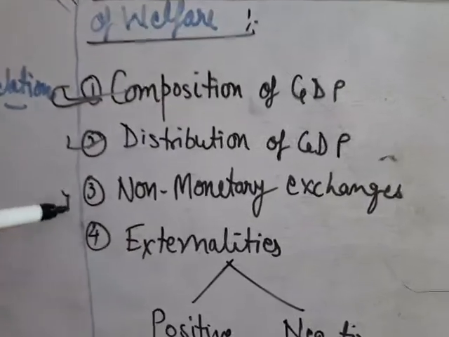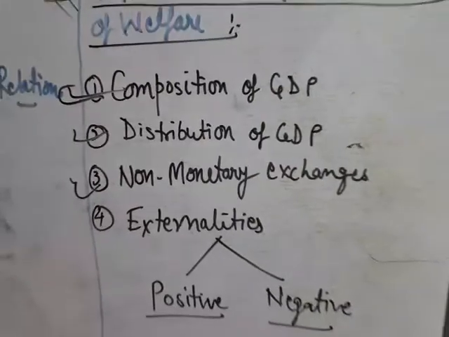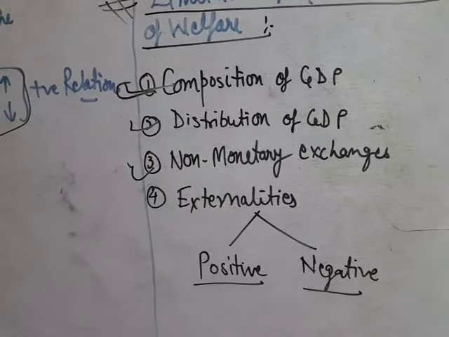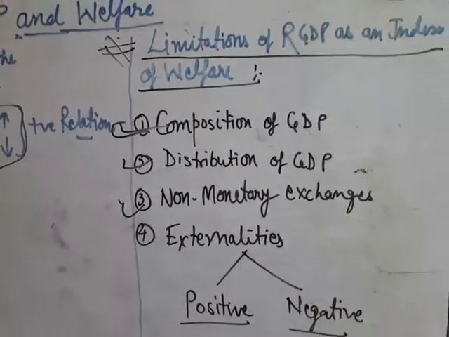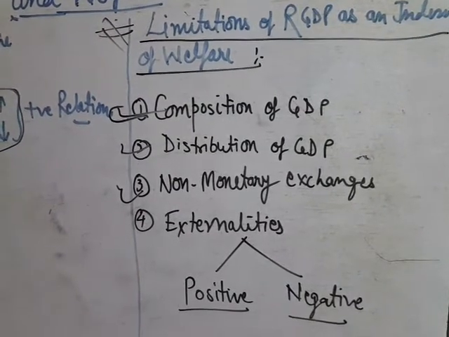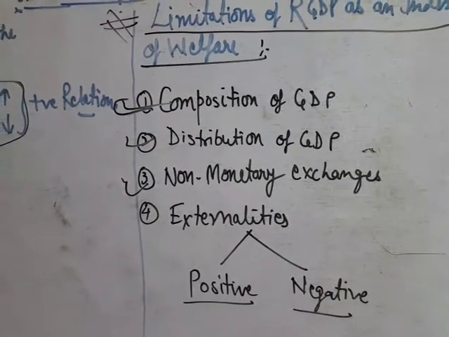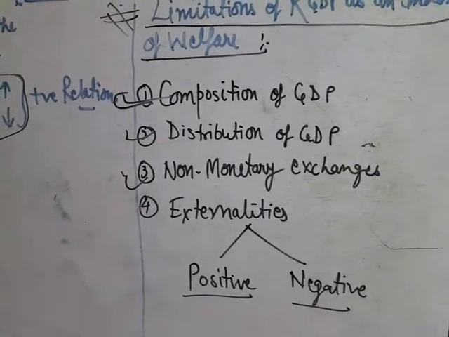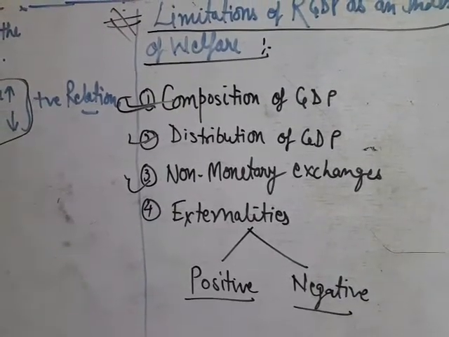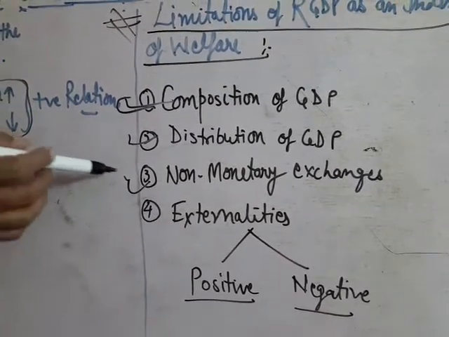Third is non-monetary exchanges. India is a developing country. Still in India, some of the population, especially those people who are living in rural areas, are using the barter system, or they exchange services against goods. So these types of goods do not come into the market for sale, and in such circumstances our GDP will be underestimated, because some of the final goods are not considered in the real GDP.